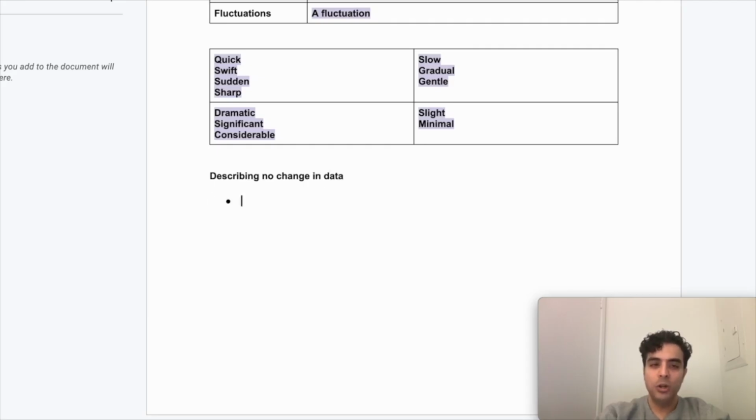And there are two structures. Remember, we have the verb phrase structure and the noun phrase structure. Let's start with the verb phrase structure. So the verb phrase structure, similar to the verb phrase structure that we use to describe increases and decreases, starts with the subject. So we have, the number of students. But then the verb phrase that you use will be described here.